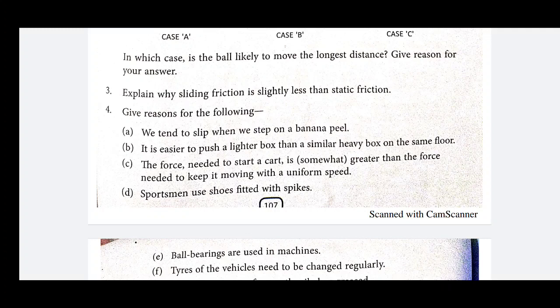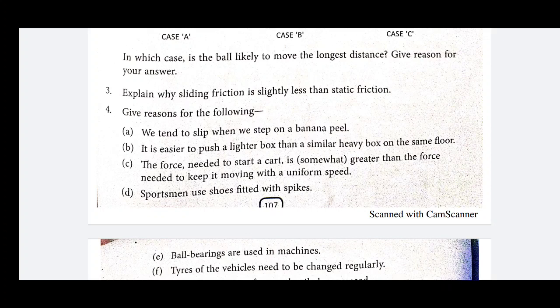These two questions are related with each other. The force needed to start a cart is much greater than that needed to keep it in motion. Why? Because whenever we have to start a cart, the cart is in a state of rest, which means static friction is acting, and whenever a cart is moving, rolling friction is acting.